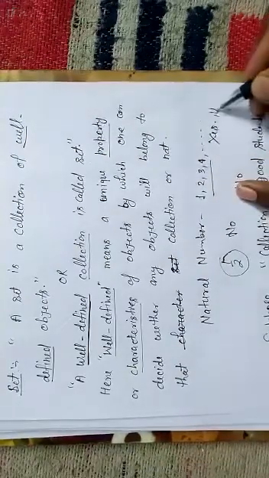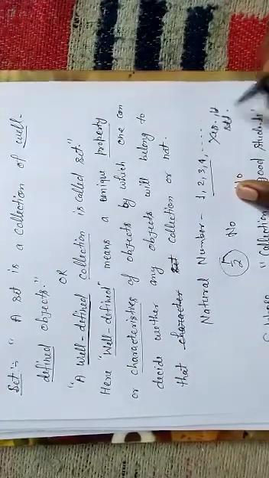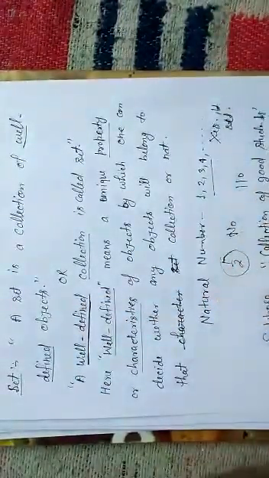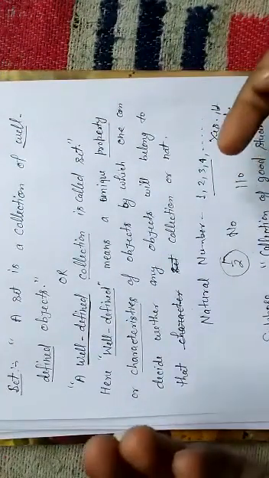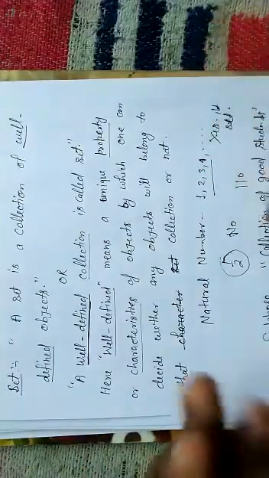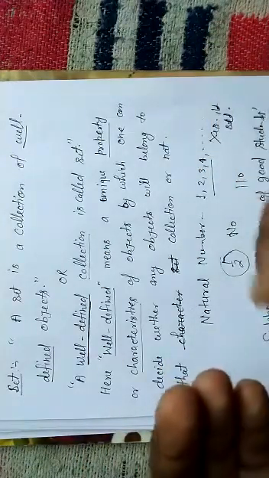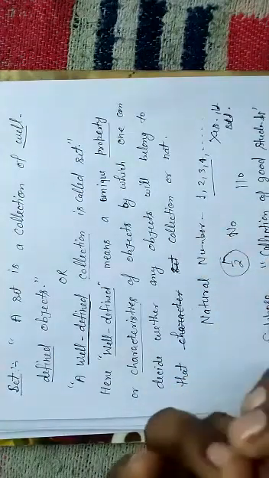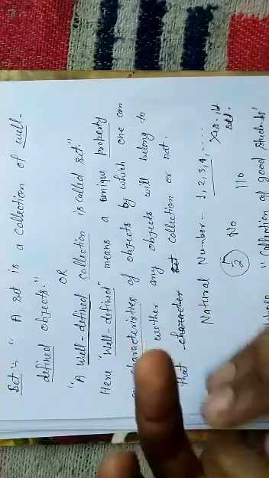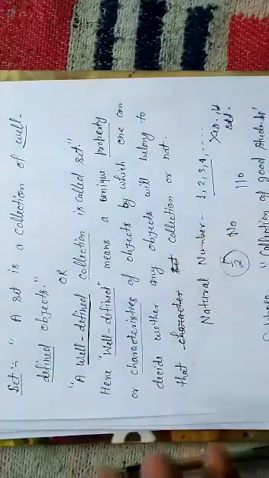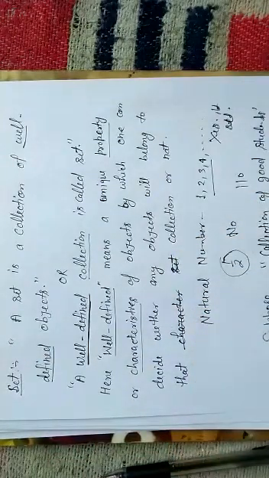If someone asks whether root 2 belongs to our set or not, my answer will be no, because everyone knows root 2 is an irrational number and it is not used for counting. We cannot count any object as root 2. So root 2, root 3, 1/2, 0.1, these numbers are not used for counting, so they are not natural numbers.